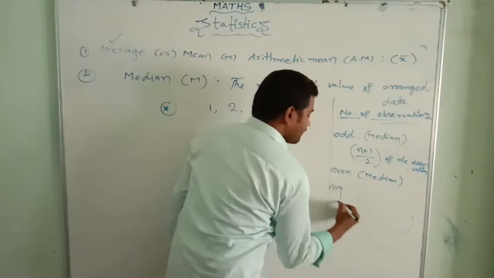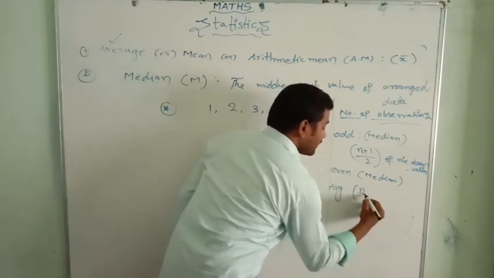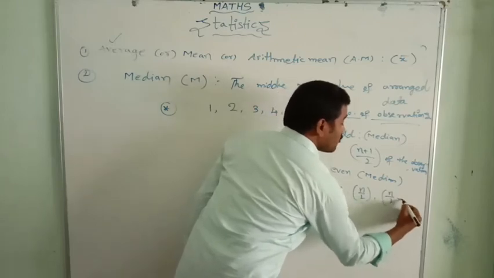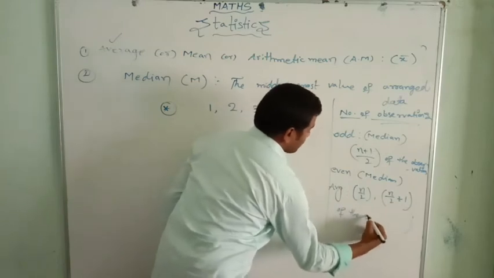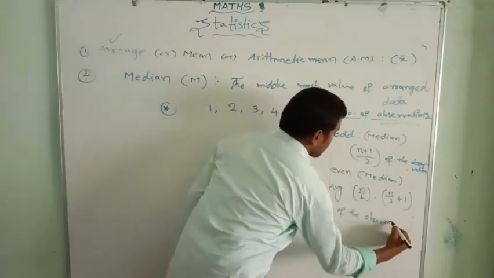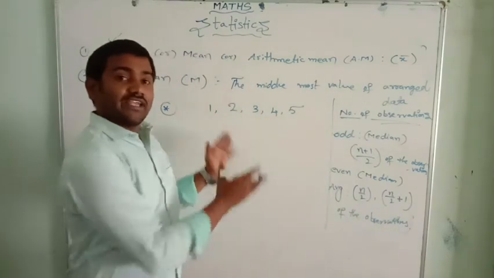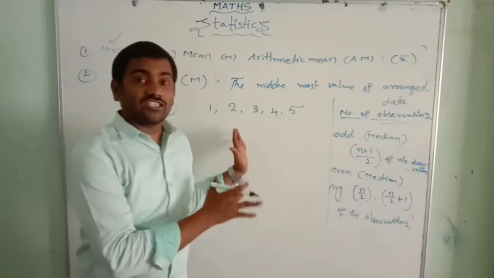the n by 2 and n by 2 plus 1 of the observation. What is n here? Number of observations. Let me take these two model questions also here.